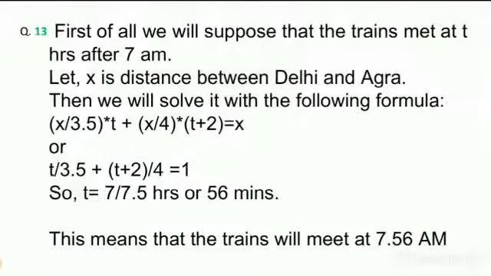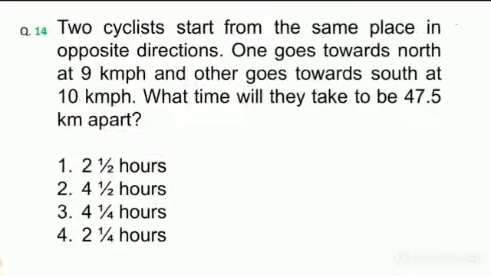However, the procedure is, first of all, we suppose the trains meet after 7 am. Then x is the distance between Delhi and Agra. Then we solve with x by 3.5 hours for one train and x by 4 hours for the other, into time. Let the complete solution be 7 by 7.5 hours. So convert into minutes: 7 by 7.5 into 60, 56 minutes. After 7 am, 56 minutes means 7:56 am the trains will meet.